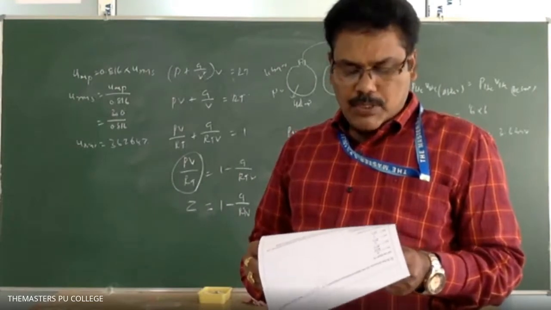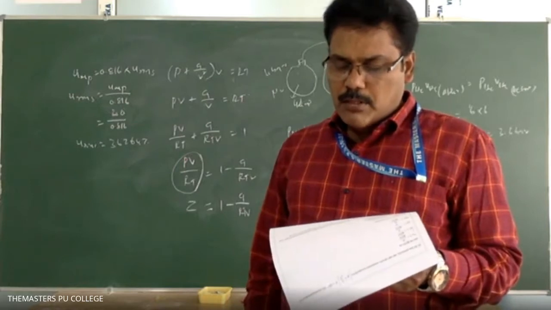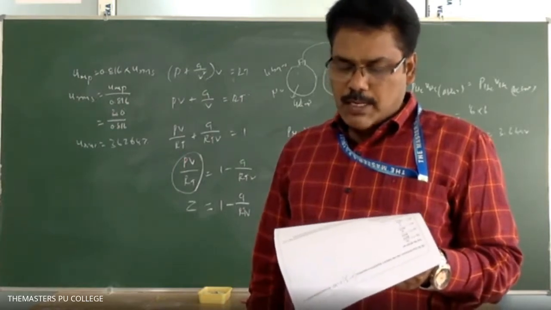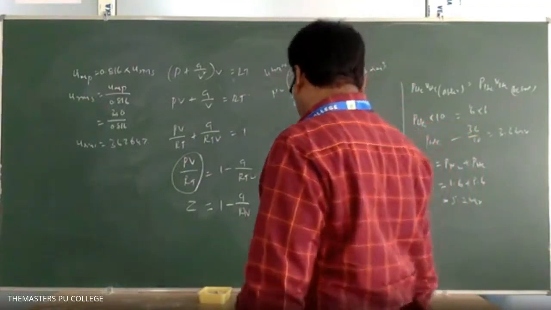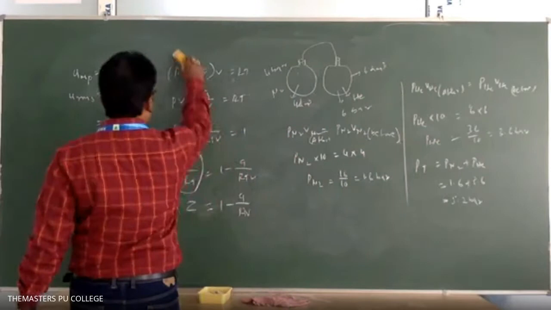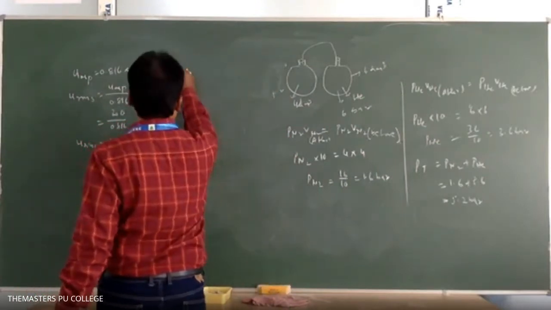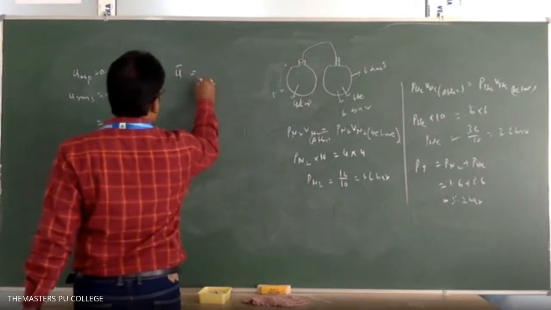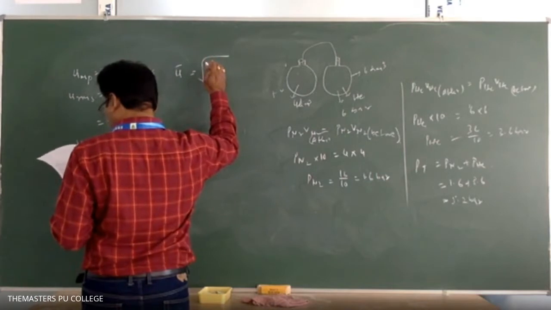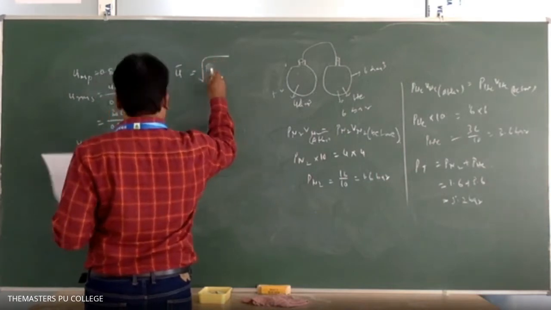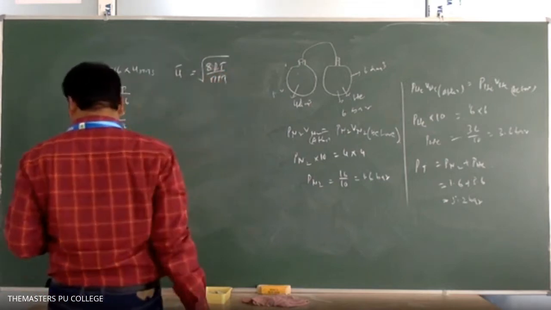At what temperature will the average speed of methane molecules have the same value as O2 at 300 Kelvin? So for average speed there is a formula: the average speed, which can be represented with U bar, is equal to the square root of 8RT by πM.